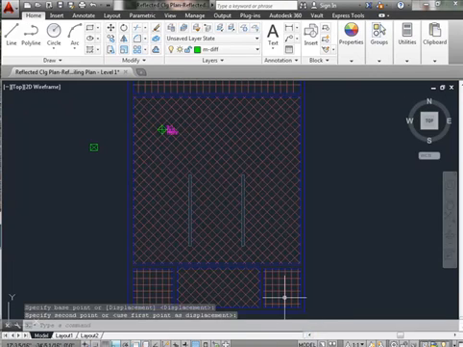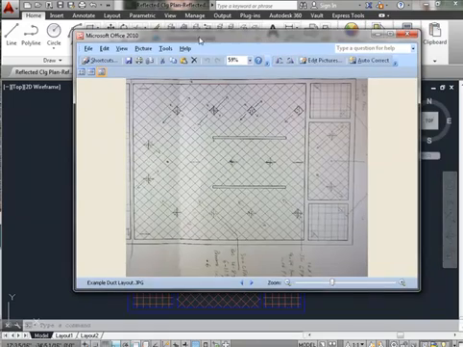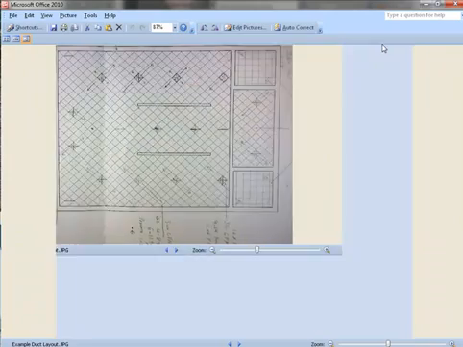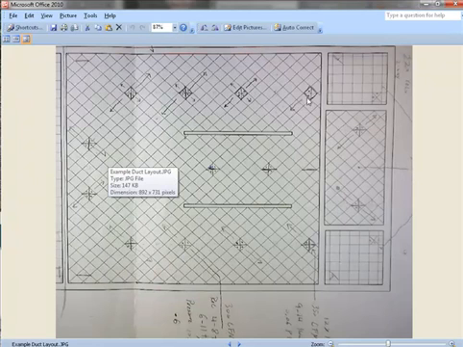So at this point, what I would do is go back to my hand-drawn sketch of how I want everything to be laid out. Right here. And I could start laying out my diffusers exactly how I laid them out on the drawing.